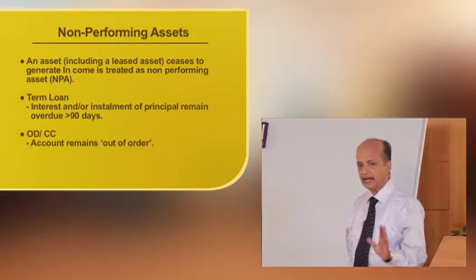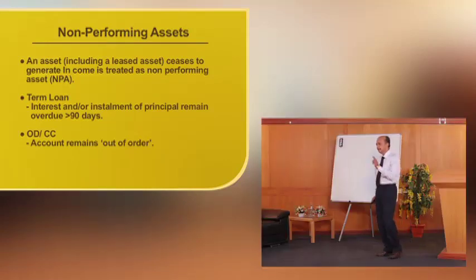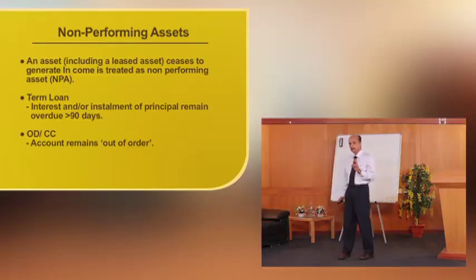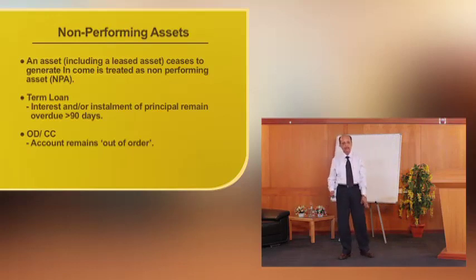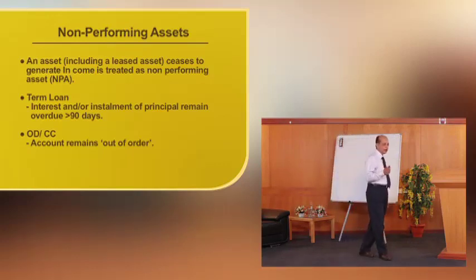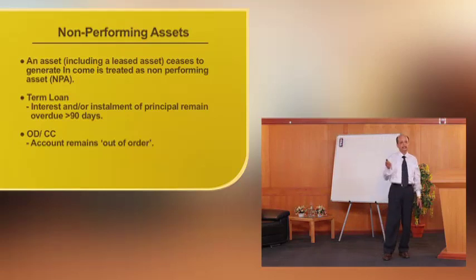In the case of a term loan, if the interest and or installment of the principal is overdue beyond a period of 90 days, then the term loan is to be classified as a non-performing asset.